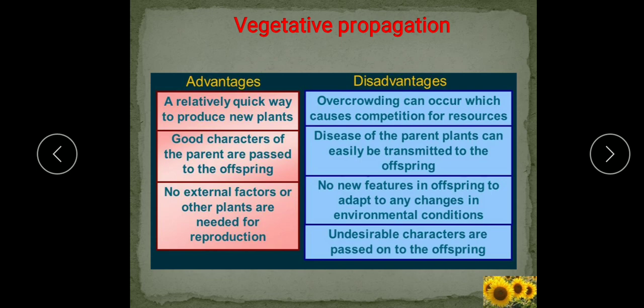Suppose the parent plant is prone to a particular kind of infection, so the offspring produced by this plant will also be prone to the same infection, and it can result in the destruction of an entire crop.